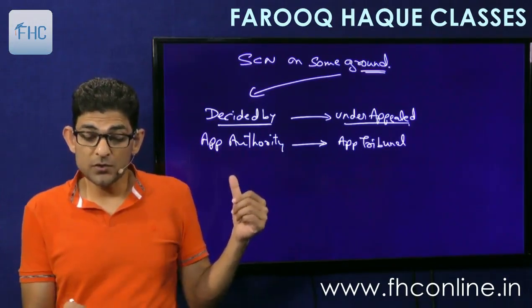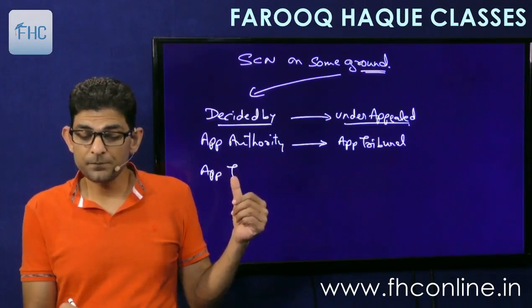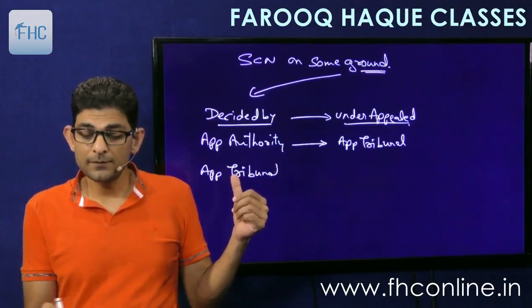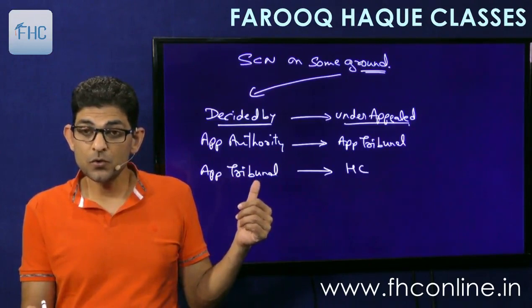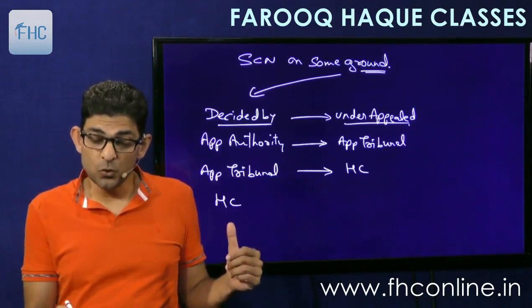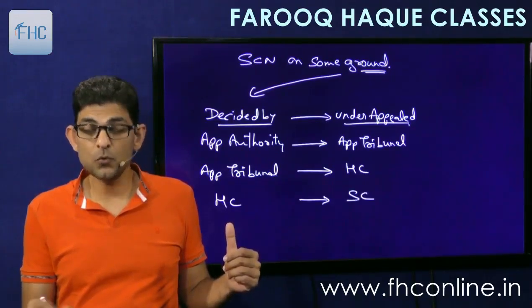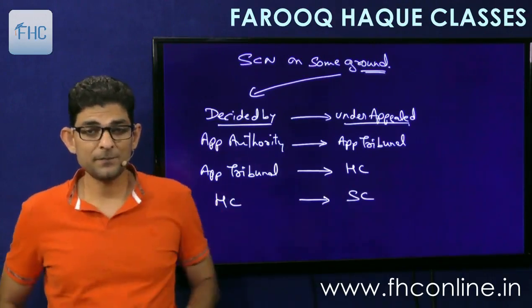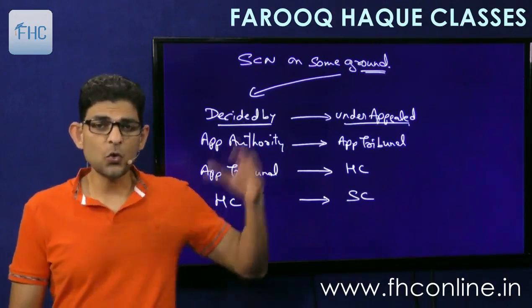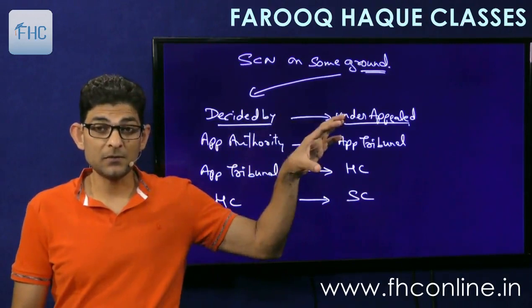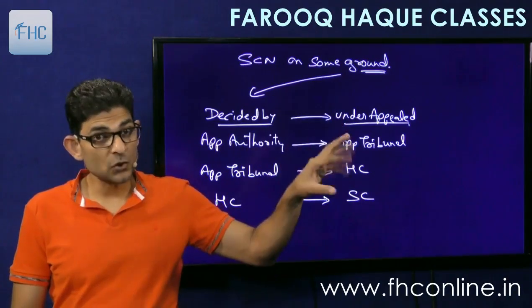Or if the original order is of the appellate tribunal, then it is under appeal with the High Court. And if the order is of the High Court, it is under appeal with the Supreme Court. So order has come, but it is still under appeal. Further appeal is there, and this appeal is not yet decided.